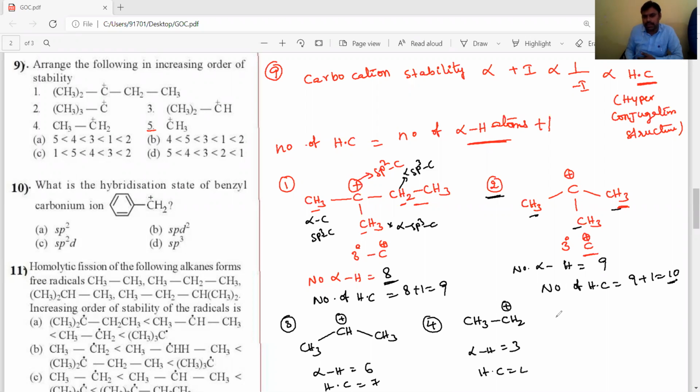Next, the fifth, CH3+: no alpha hydrogens.